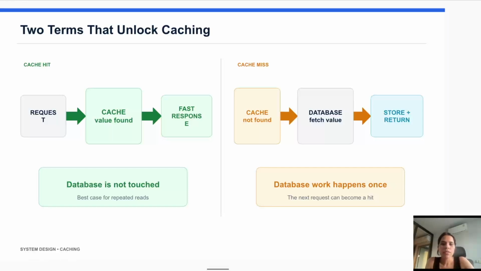Cache miss happens when the requested data is not found in the cache. In this case, the application has to go to the database, fetch the data, store it into the cache, and then return the response to the user. The first request for a piece of data may be a cache miss, but after that the data is stored in the cache, so future requests can be served from the cache.